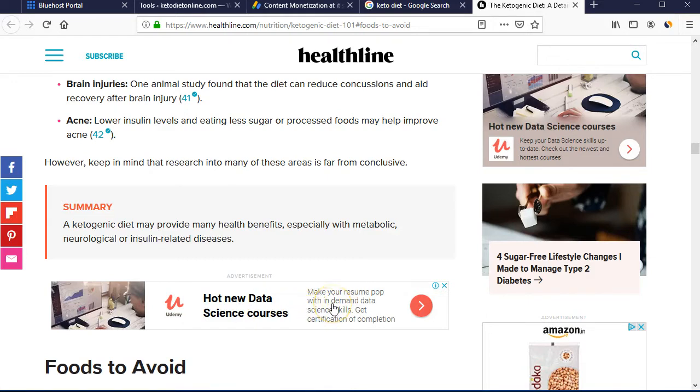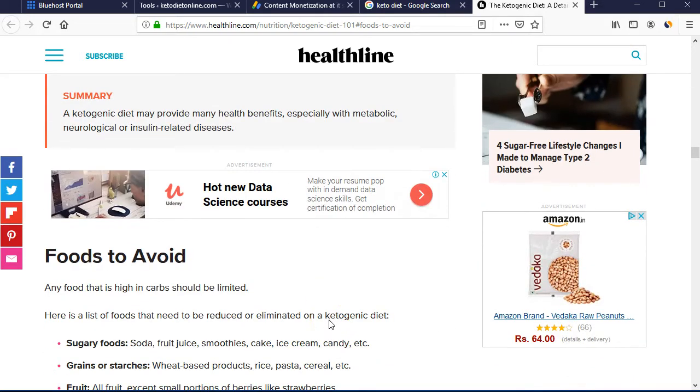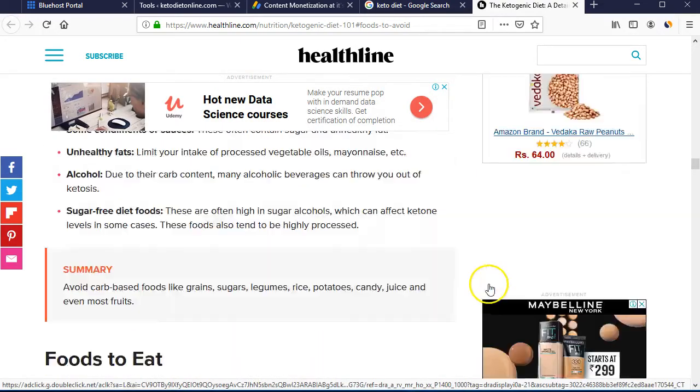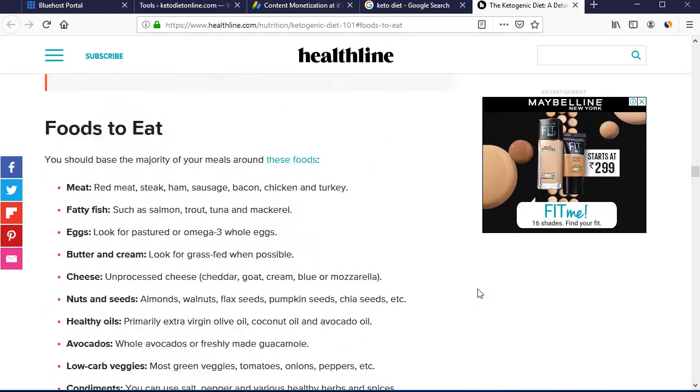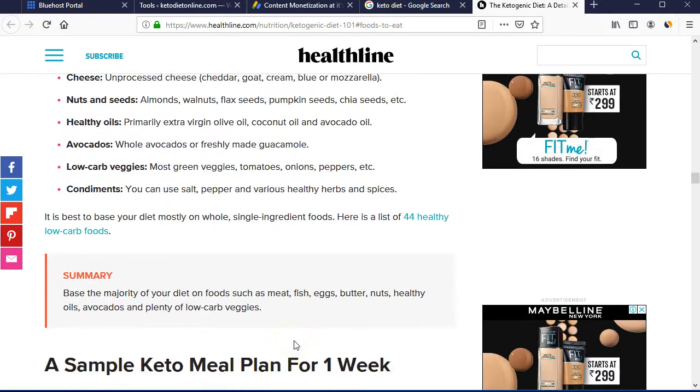So you can easily earn $100 to $200. Some people earn thousands of dollars, even $10,000 per month, from Google AdSense itself. But they have good traffic, at least 100,000 to 200,000 visitors per month, and they are getting good money from advertisements.